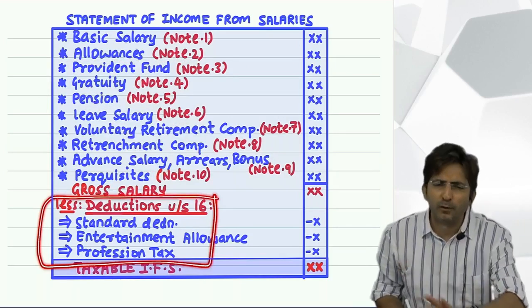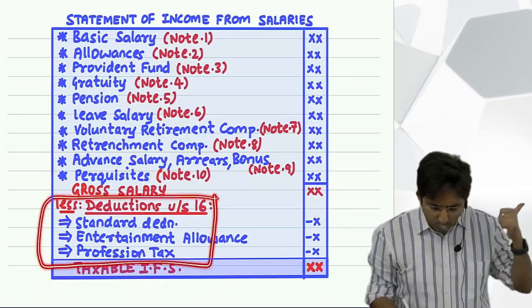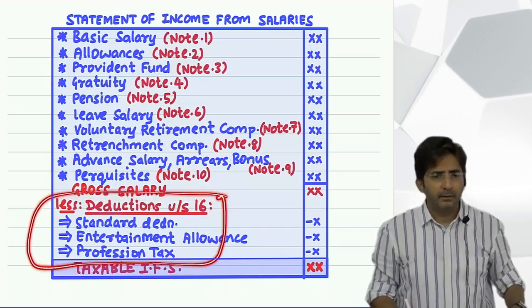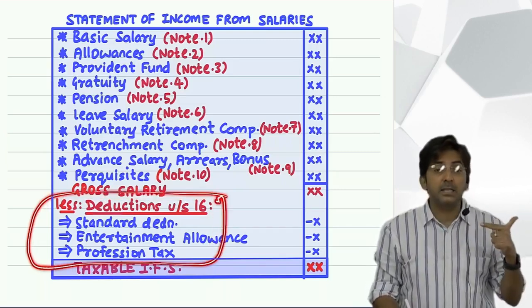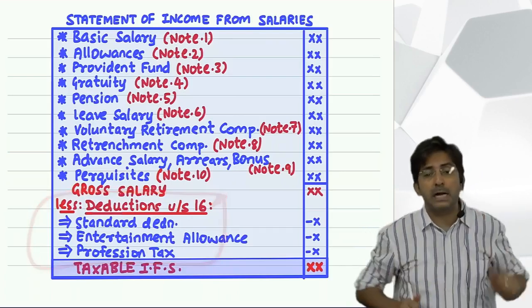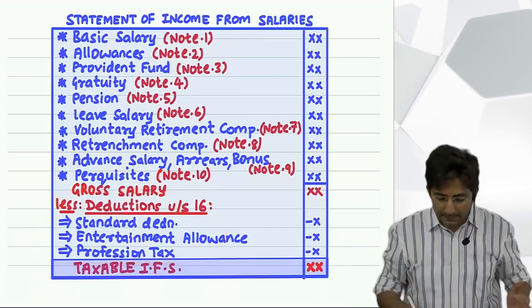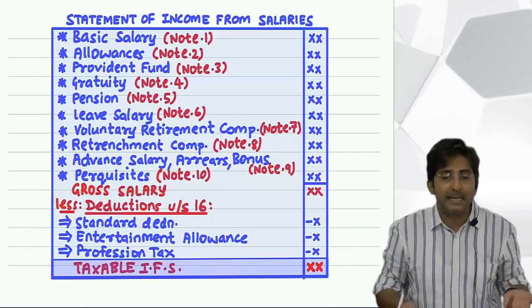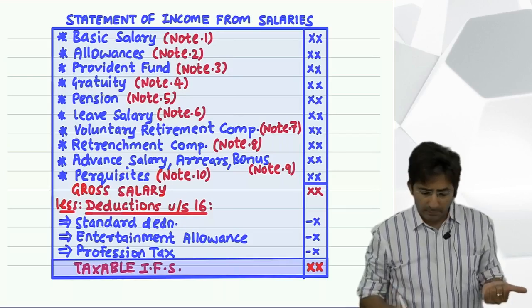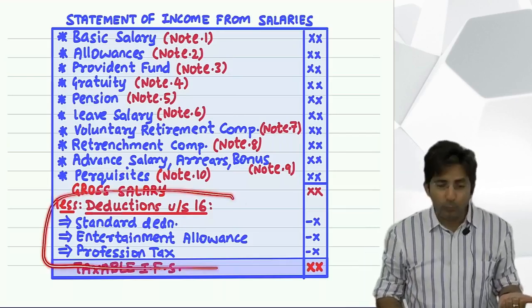Any sum you solve of salary, the portion which is written in the end will be constant. So without teaching deduction under section 16, it is impossible to start the sum. Yes, I can start the sum without the knowledge of pension, gratuity. I will not take such items in the question. But this is mandatory to explain.